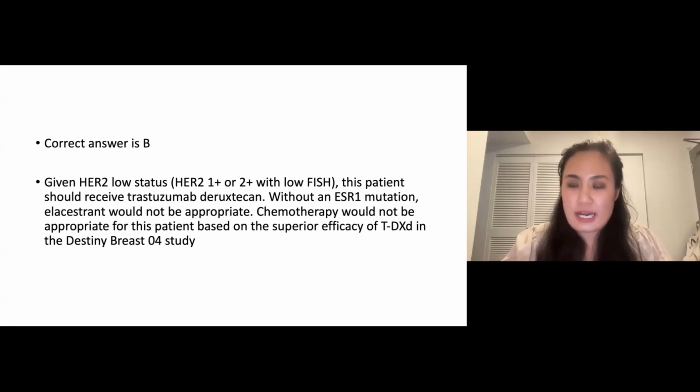And so neither paclitaxel nor eribulin would be the appropriate treatment of choice in this patient. And without an ESR1 mutation, elacestrant would not be appropriate. And so the correct answer should be B, trastuzumab deruxtecan.